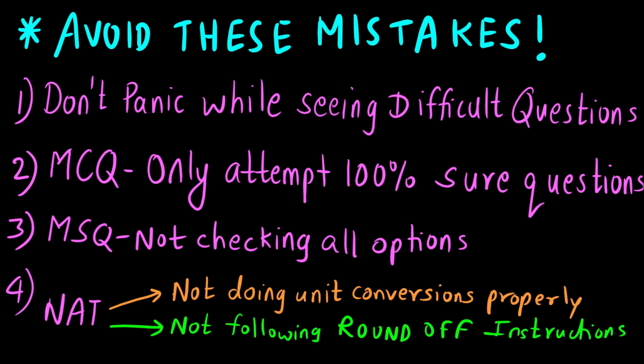तो अगर question में लिखा है कि you have to round off to nearest integer, and you write the answer in decimal, so that will be incorrect. Or it is written you round off to 1 decimal place and you have written the answer in 5 or 6 digit decimal after the point. So these are some common mistakes that you should avoid in the NAT section. First, do the unit conversion properly. Second, read the round off instruction properly, whether it is integer, up to 1 decimal place, 2 decimal places, 3 decimal places, and so on.